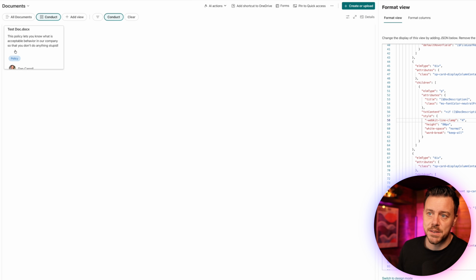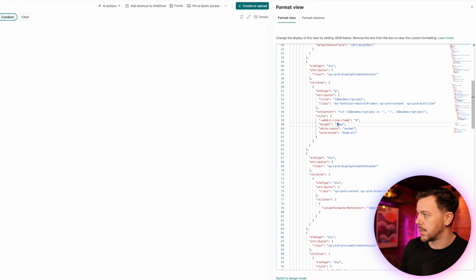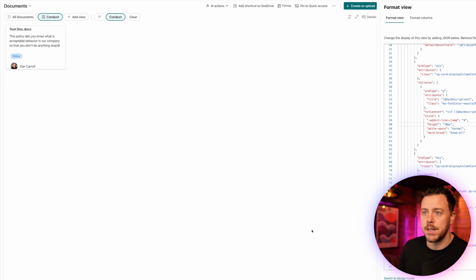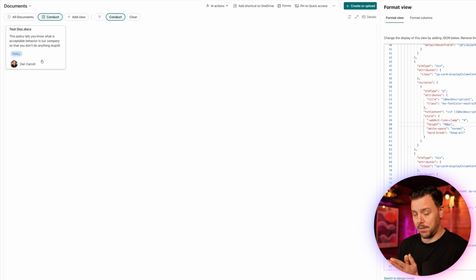The next thing is we've got this space between our description and policy, and that's because we've set this to 80. So if we reduce this down, let's say to 70, and we'll say preview, we'll see that we pop up again. We might reduce it further down to 60, and we'll say preview, and then that looks okay. So because we're kind of hard coding in values in here, you want to keep these descriptions to a certain word or character length, and you can use Copilot or ChatGPT if you're having trouble with that. Just give it the strict conditions and it will stick to it and generate some lovely descriptions for your content.